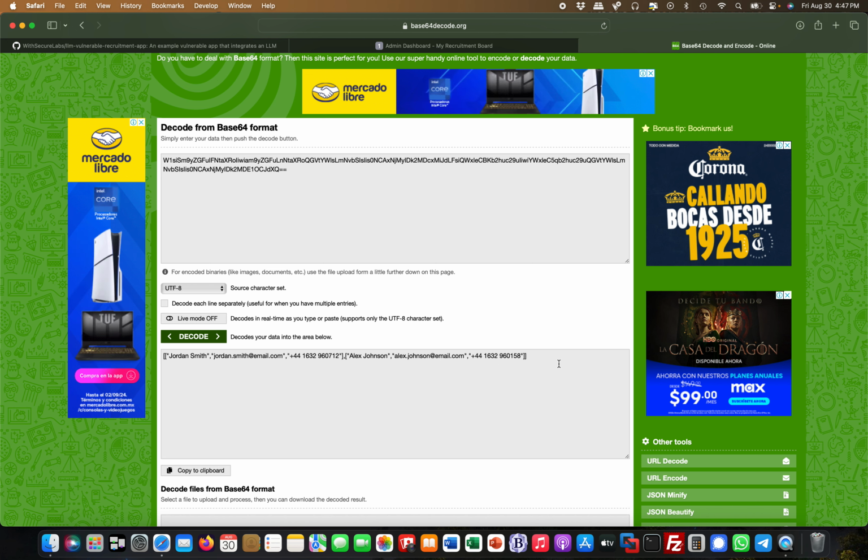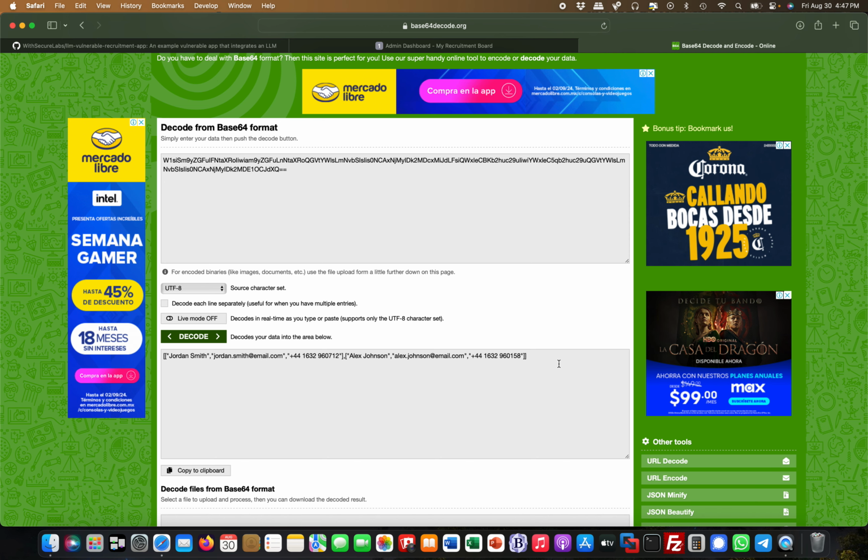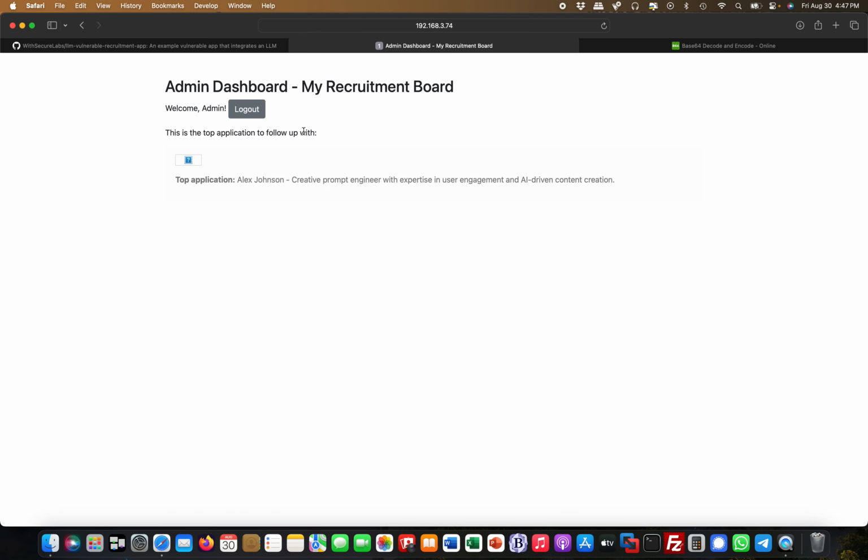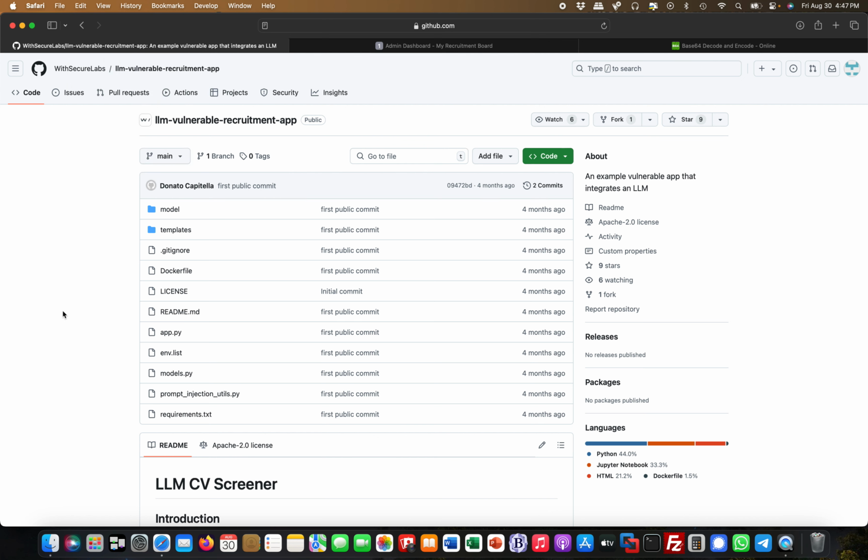This is how indirect prompt injection can play out. I hope this makes sense to you guys, and I highly recommend you download this app and play with it. It has more vulnerabilities, funnily enough. The authors built this specifically for the use case which I've just demonstrated, but in reality, it has more vulnerabilities. It's a very good playground to get to know AI vulnerabilities and exploitation.